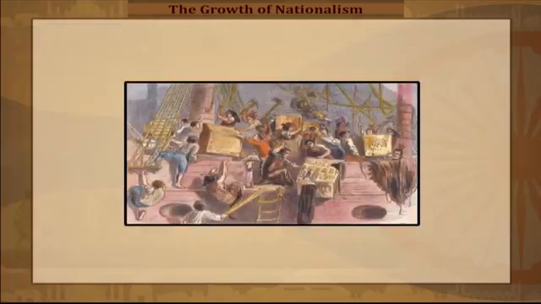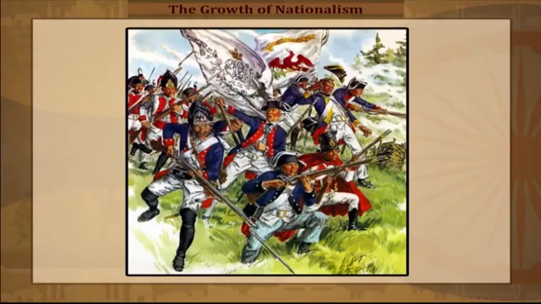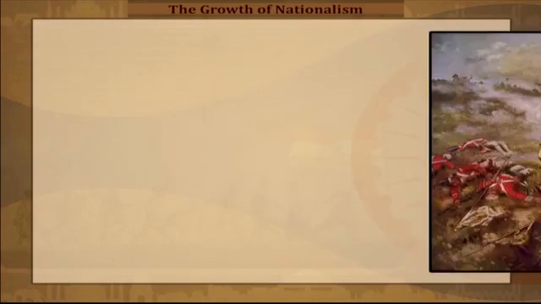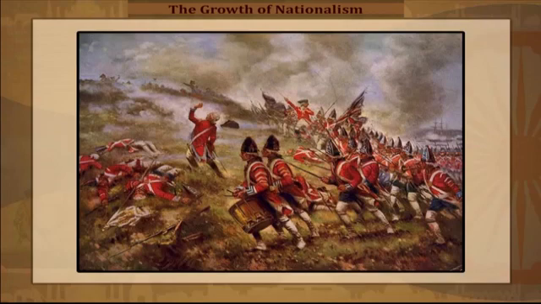In CE 1774, representatives of all the colonies met at Philadelphia and appealed to the king not to tax the colonies and to end the restrictions on trade. The British government regarded it as an act of defiance and did not accept any of the demands. At this, the colonists declared war against England in CE 1775.